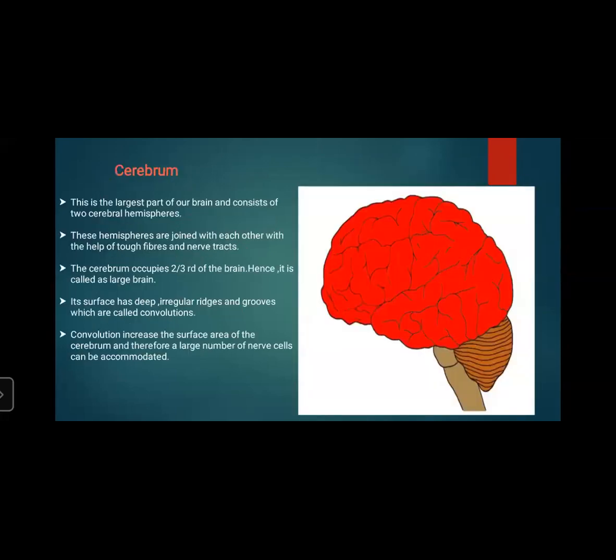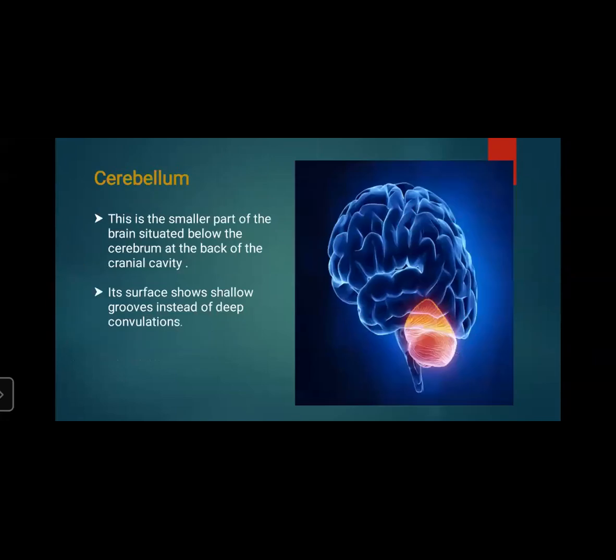In the cerebrum, we can see deep and irregular ridges and grooves, which are convolutions that increase the surface area. But here in the cerebellum, there are shallow grooves instead of deep convolutions. Small grooves are there.